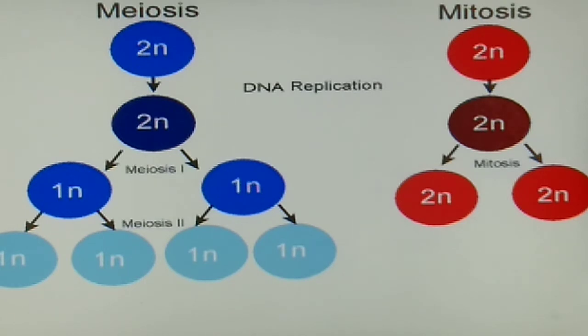But talking about meiosis, you can see here, one cell divides into two in meiosis 1, and this again divides into two. So how many daughter cells do we have here? 4. From one cell, how many daughter cells did we get? 4. So we can say 4 sperms are formed with the help of meiosis 2. This takes place inside our sex cells only. I hope I am clear, students. Similarly, this takes place inside the ovary also, in order to form the ovum in case of female.